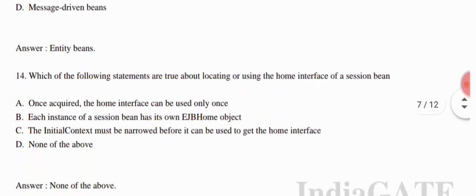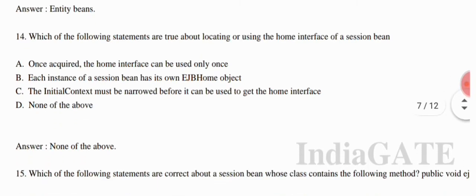Which of the following statements are true about locating or using the home interface of a session bean? So they are giving four options. Option A, once obtained, the home interface can be used only once. Option B, each instance of a session bean has its own EJB home object. Option C, the initial context must be narrowed before it can be used to get the home interface, and option D, none of the above. So here option D is correct, that is none of the above. Now we come to the next question.